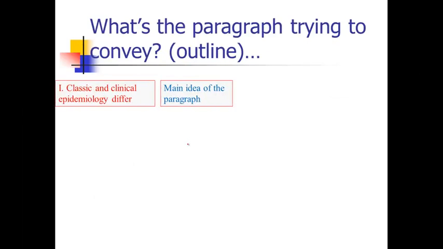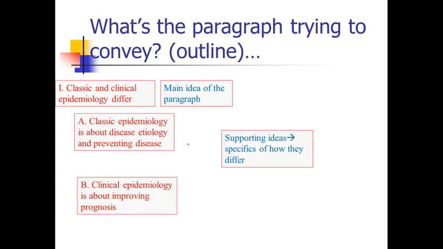The main idea of this paragraph is that they want to tell you about the differences between classic and clinical epidemiology. How do those differ? So that's the main idea. It's a compare-contrast, essentially. And then the supporting ideas, well, they give you the definitions. Classic epidemiology is about disease etiology and preventing disease. In contrast, clinical epidemiology is about improving prognosis in people who already have diseases. So those are the supporting ideas.